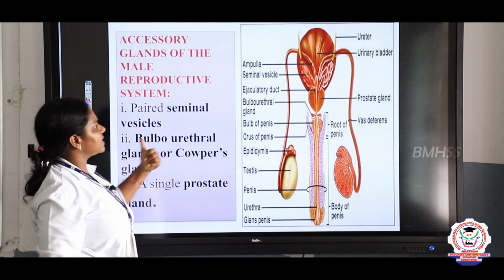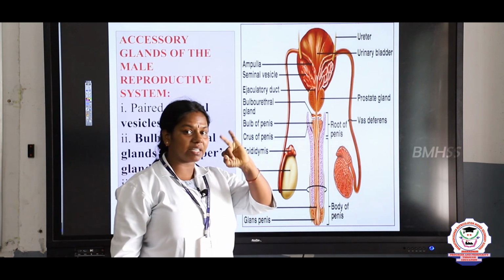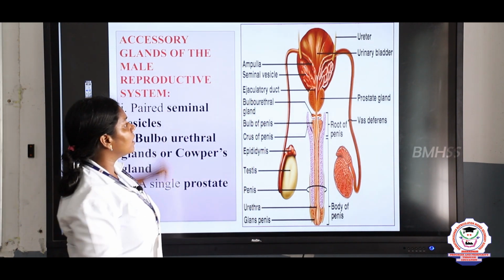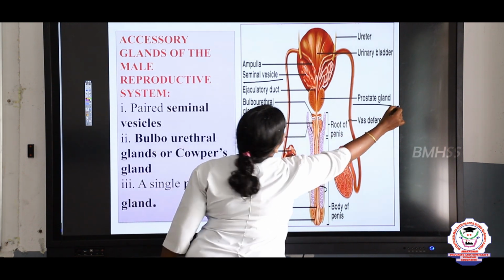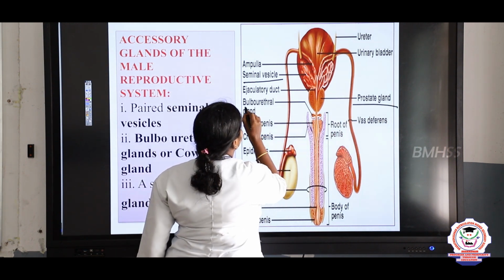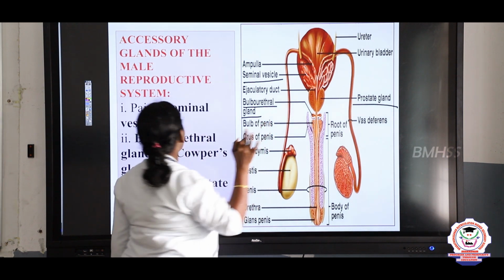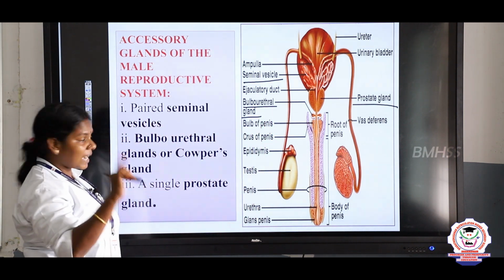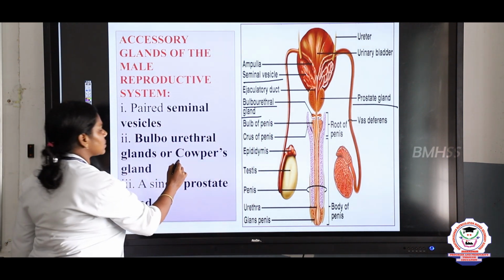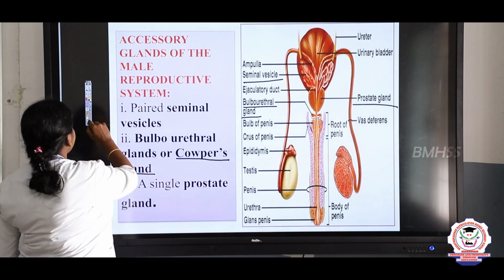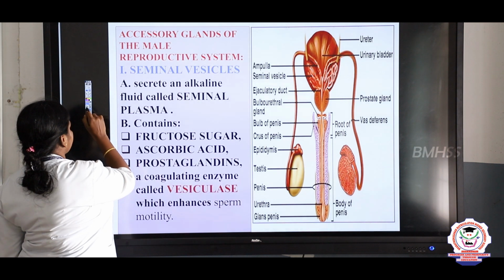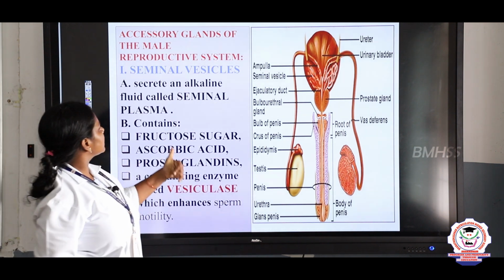So next we can study about the accessory glands. There are 3 glands, children: seminal vesicle, next one is the prostate gland, next one is the bulbourethral glands. These are all the 3 glands, and bulbourethral glands is also called as Cowper's gland, right? So now let us see the structure.